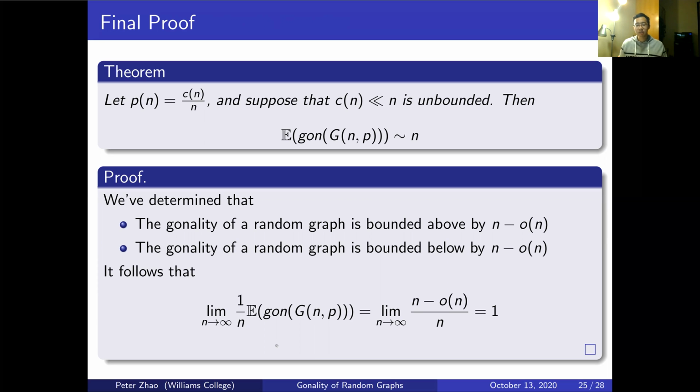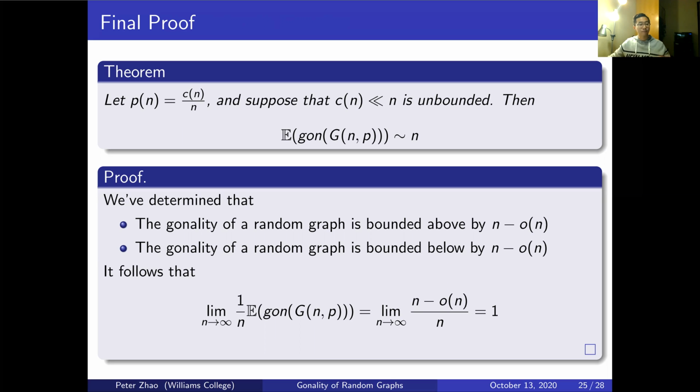So to me, this seems pretty disappointing, as at least when I was reading through this paper, I was hoping that we could get something a little bit faster. Well, not a little bit faster, but a little bit less than having to put a chip on every single vertex. But it's a crazy result nonetheless, considering that the gonality is really hard to determine in general. It's NP hard, and random graphs are like these nondeterministic objects that we can't really say what they look like at any point in time. So it's a very interesting result.